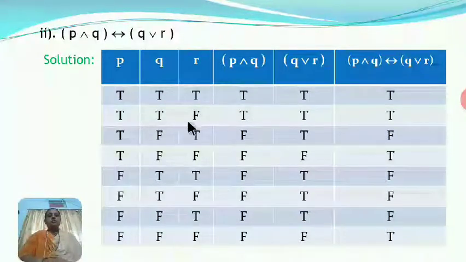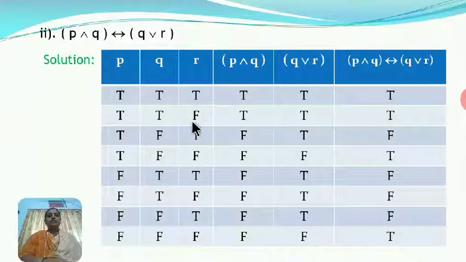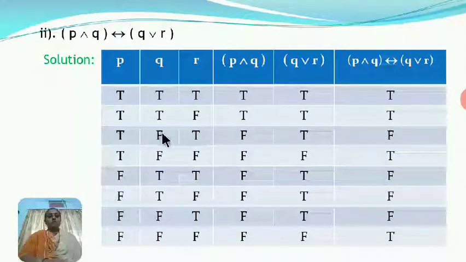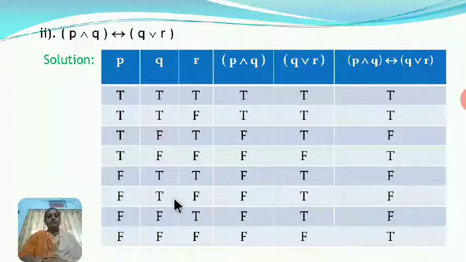These are the combinations. We read them as TTT, TTF, TFT, TFF, FTT, FTF, FFT and FFF. How to take these combinations we studied in probability in the last year.